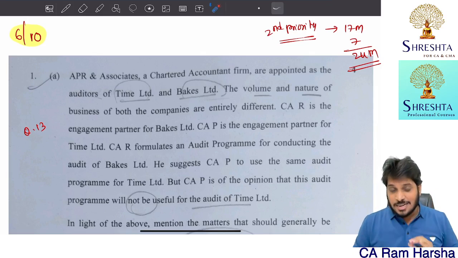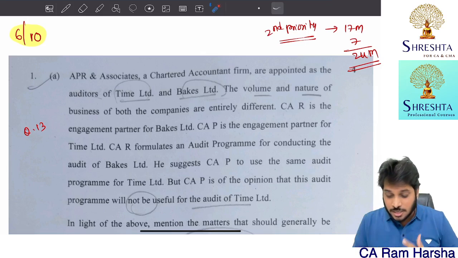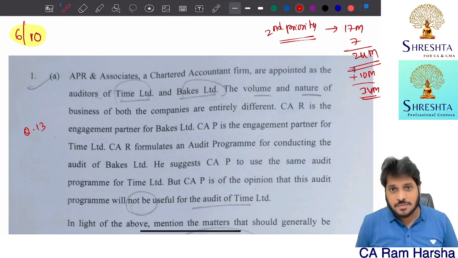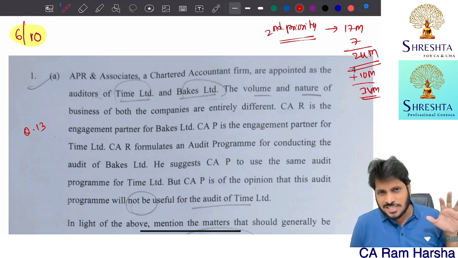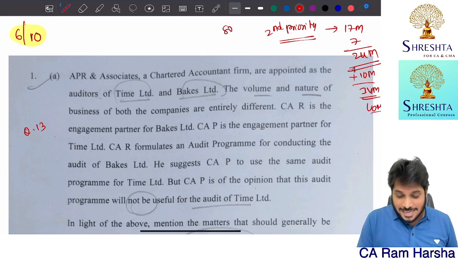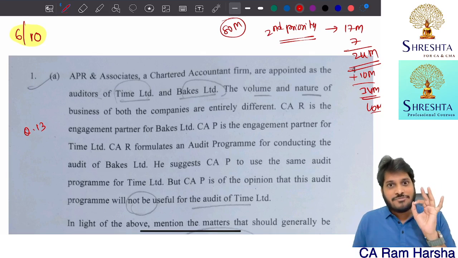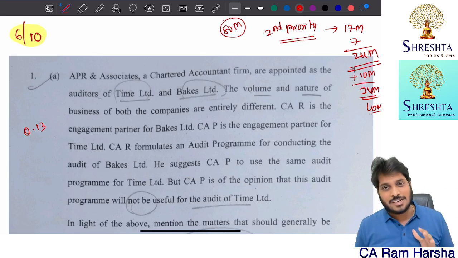In fact, at the time of MTP also, I told that this may be asked. Second priority: different types of entities, risk assessment and internal control, audit strategy. Put together, with the choice, 34 marks was asked in descriptive. Probably in objective it might have been. Students said there is no objective question on these chapters, but even if there were, it would be 40 marks, which means the rest 80 marks of the paper, as I always promise, 3/4 syllabus, 80 marks paper come from the first priority chapters, which I always tell.